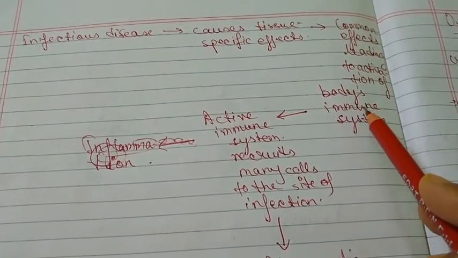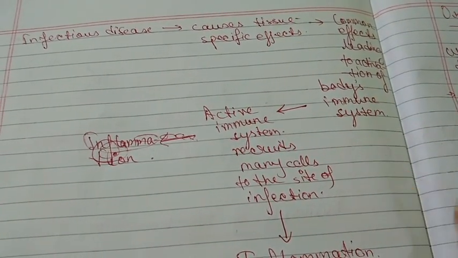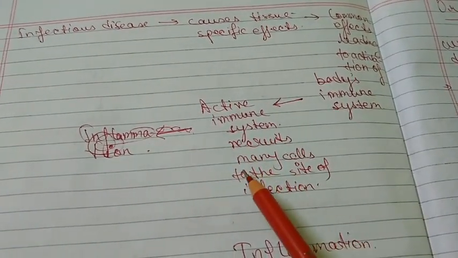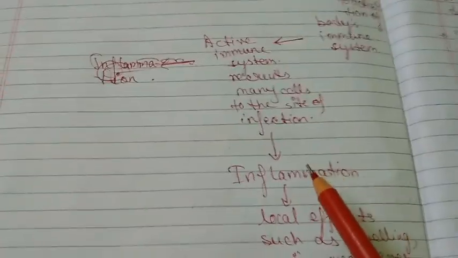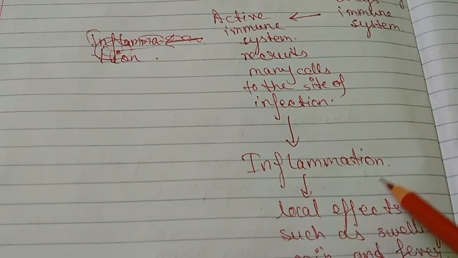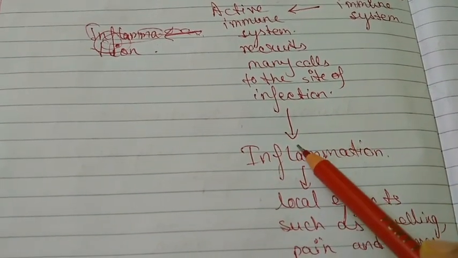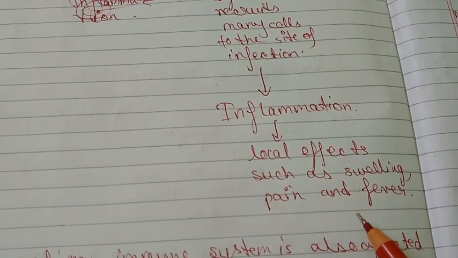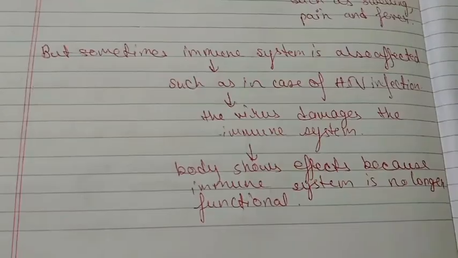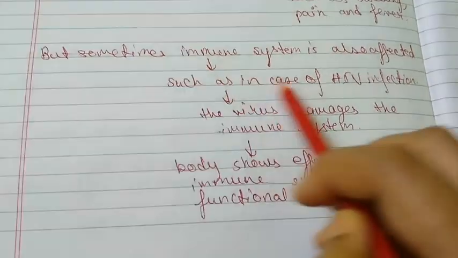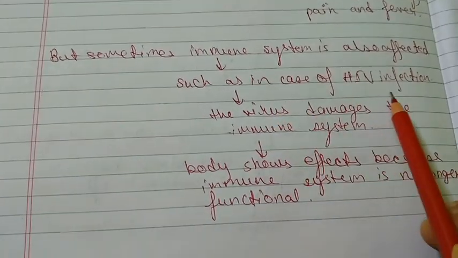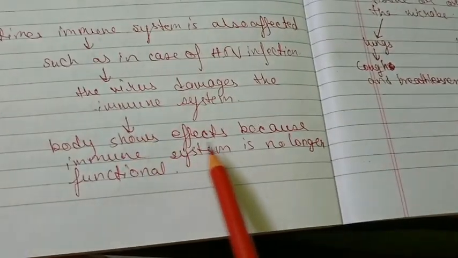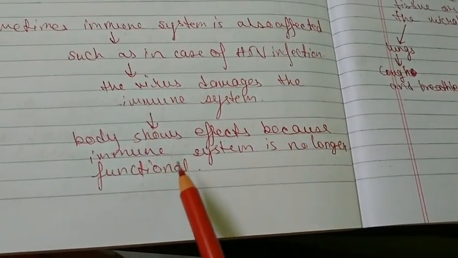So these infectious diseases cause tissue specific effects. These common effects lead to activation of the body's immune system. This immune system fights against the infection. So when this immune system is activated, it recruits many cells to the site of the infection, and thus it causes inflammation. Due to this inflammation process, there are some local effects seen, such as swelling, pain and fever at that exact site of infection. But in some types of infection, the immune system is also affected, such as in case of HIV infection, the virus damages the immune system. Therefore, the body shows effects because the immune system is no more functional.